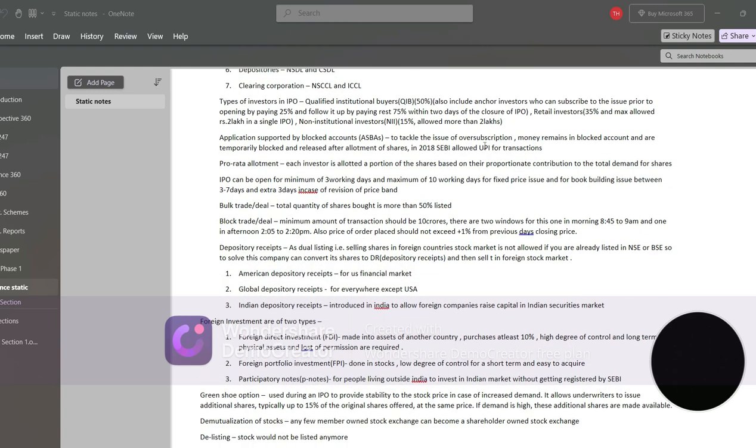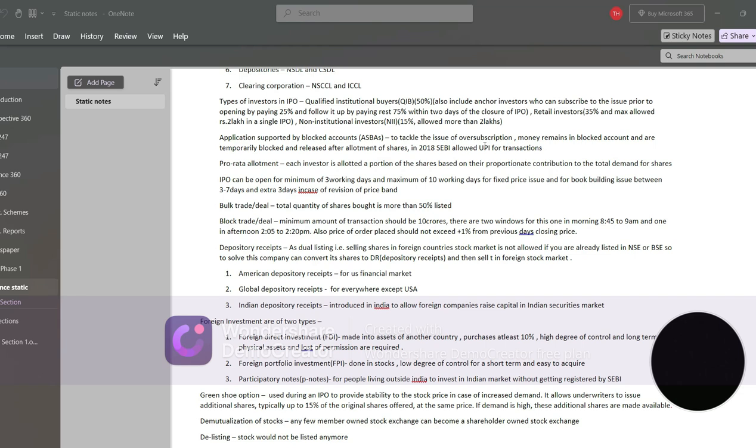So there are three types of investors in an IPO. When you are doing your initial public offering, the whole 100% of your IPO cannot be bought by a single kind of investor, and it needs to be divided among three types of investors as per rules. First are qualified institutional buyers. These have the right to buy a maximum of 50% of your IPO, and these also include anchor investors who can subscribe to the issue prior to your IPO listing by paying 25% of the payment, and then follow it up by paying the remaining 75% within 2 days of closure of the IPO.